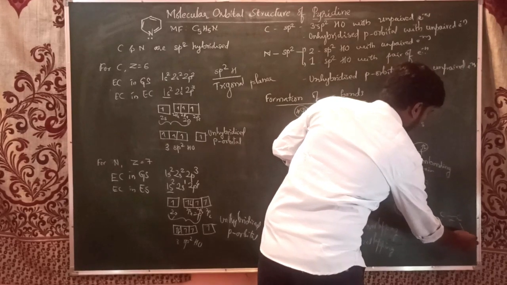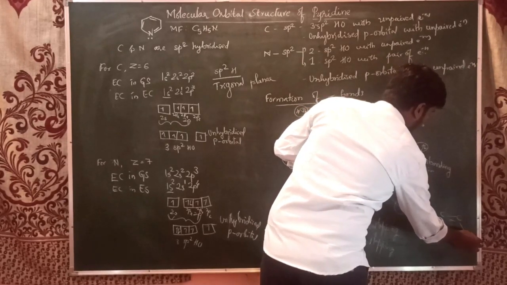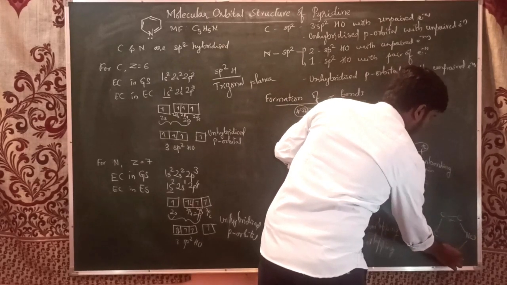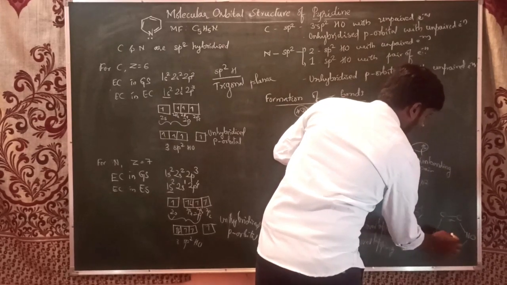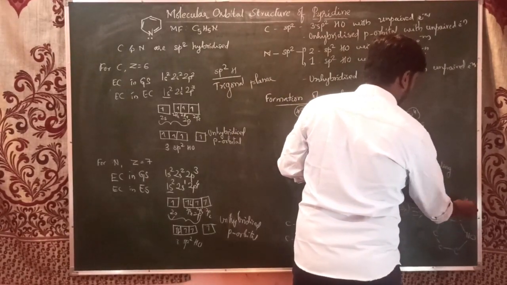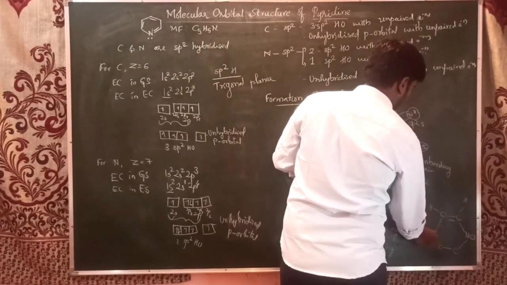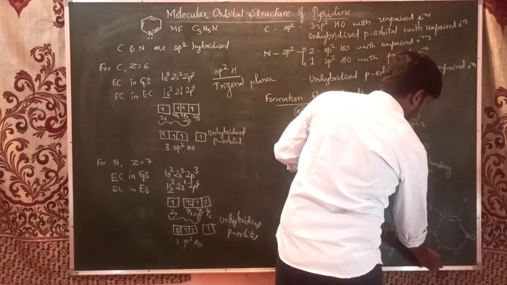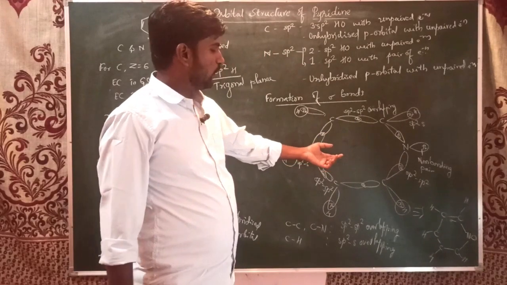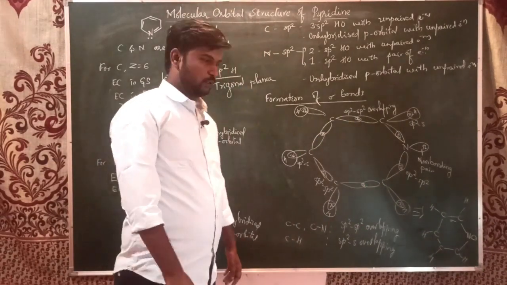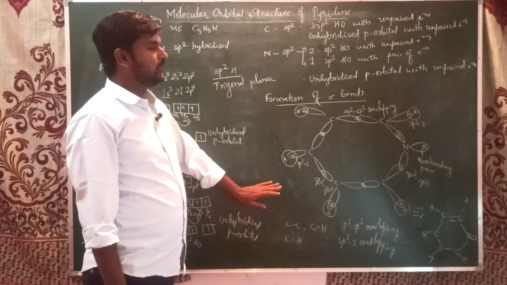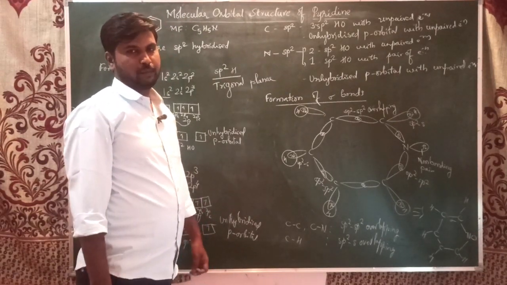Carbon-nitrogen sigma bond, with the lone pair of electrons on nitrogen. And each carbon forms a sigma bond with hydrogen. This is the equivalent structure of this one. This is the molecular orbital structure, the bonding structure we can represent here on the board, for the formation of sigma bonds.